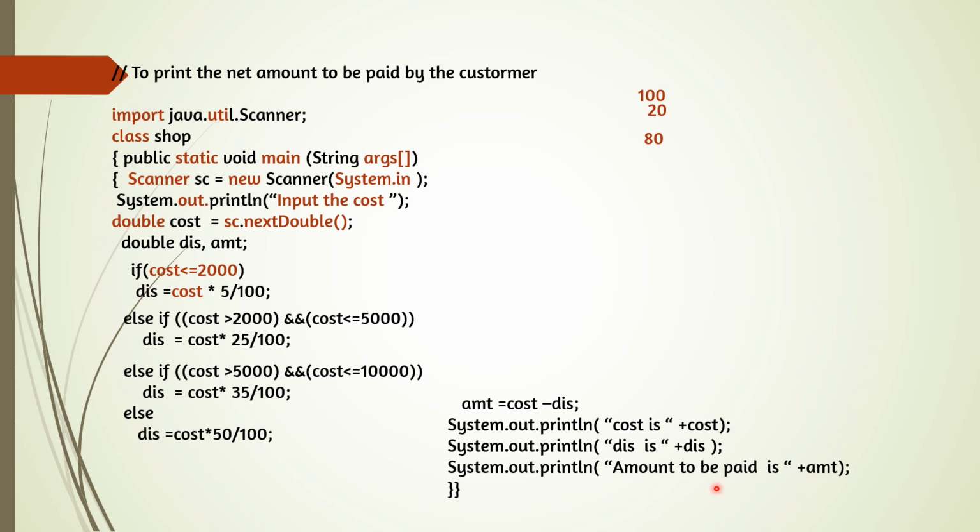So whatever you print in double quotes will be typed as it is, and then by using the variable name, the amount you have to pay will be printed. So I hope you understood the concept. Here the first condition is coming under if, last condition under else, and in between two conditions are given.